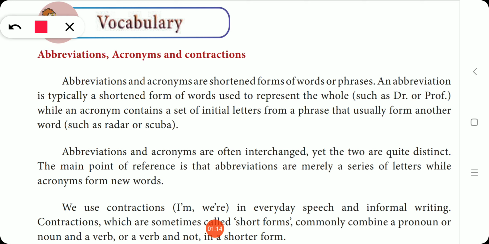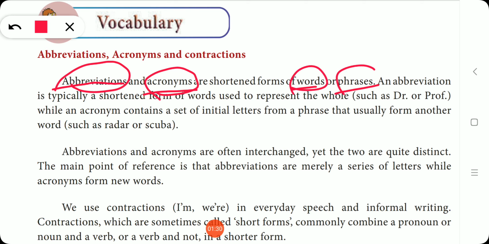So abbreviation and acronym is a shortened form, the short form of the words or phrases.